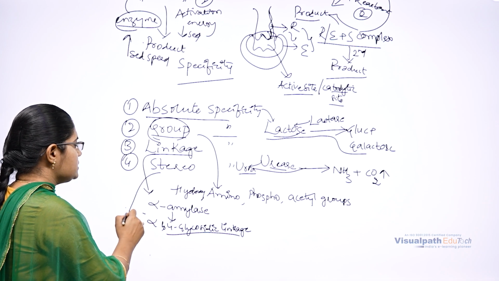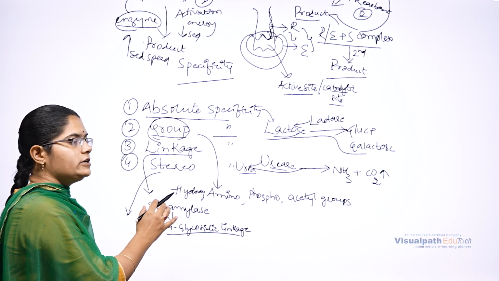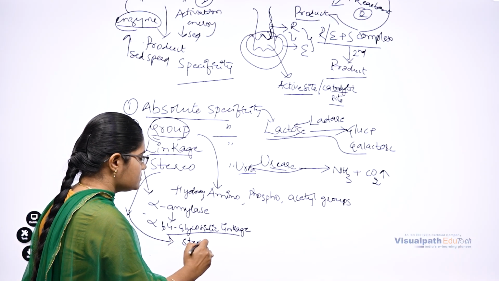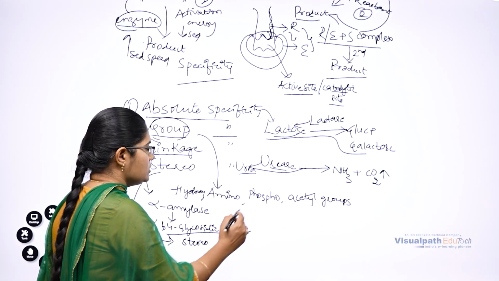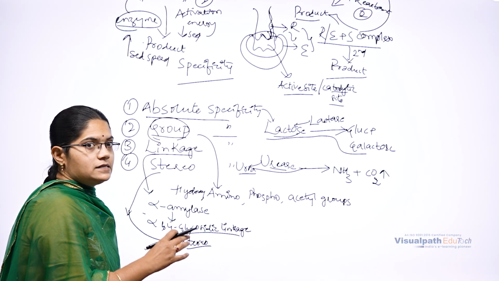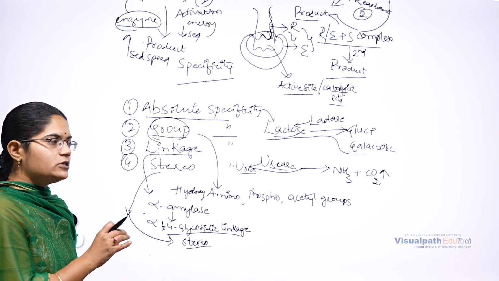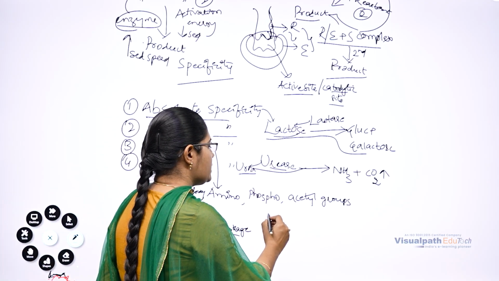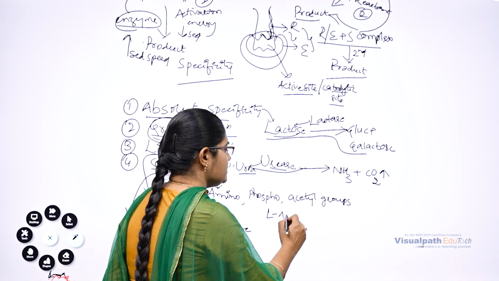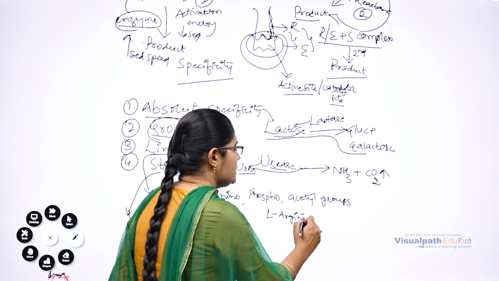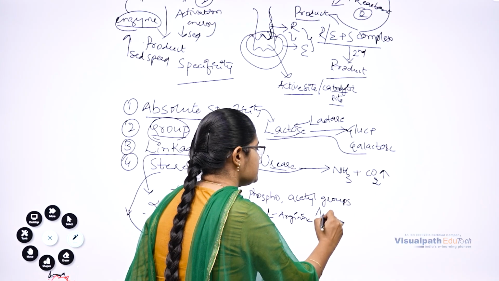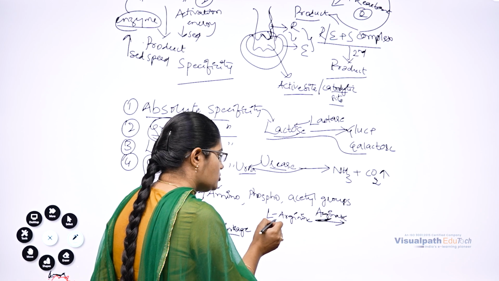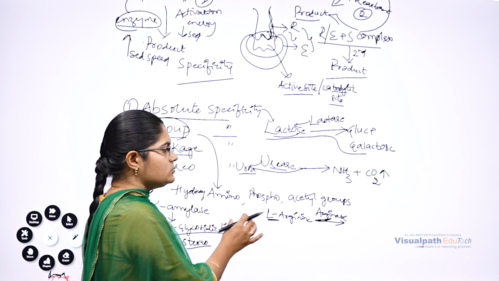Next is stereospecificity. It means the enzymes act on only some stereo centers, so those enzymes are specific to those stereo centers. Example, arginase. Arginase is an enzyme which acts only on the L-arginine amino acid. It means arginase acts on only the L stereoisomer of arginine.